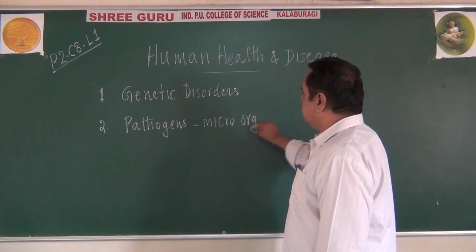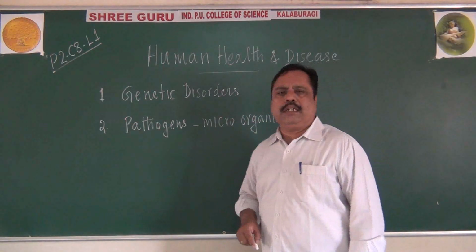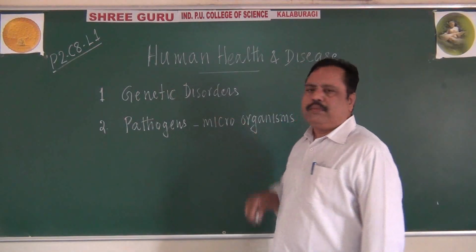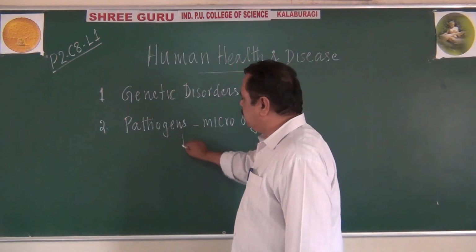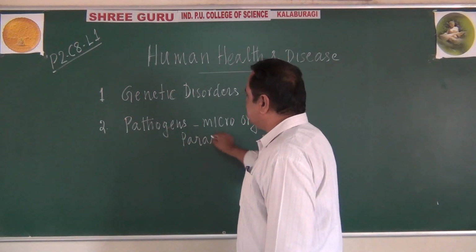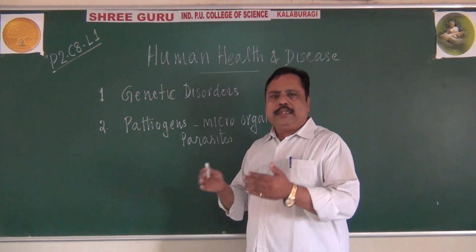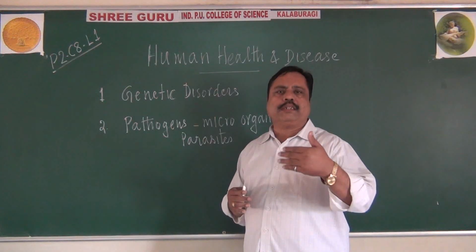The microorganisms, or any other organism, it may be bigger organisms, which can affect our health are called pathogens. These pathogens are generally parasites which will affect the health of our body. They survive depending on the human body as the host.